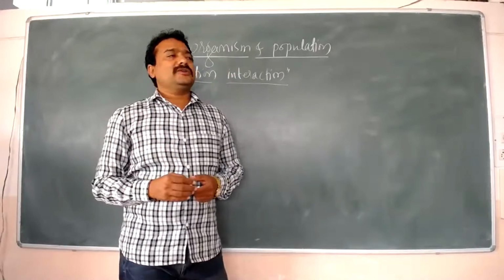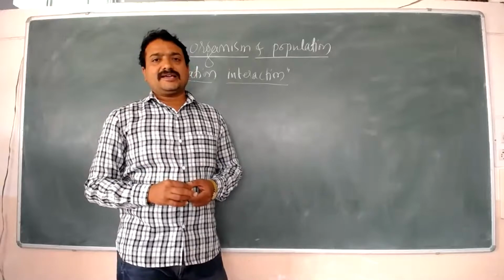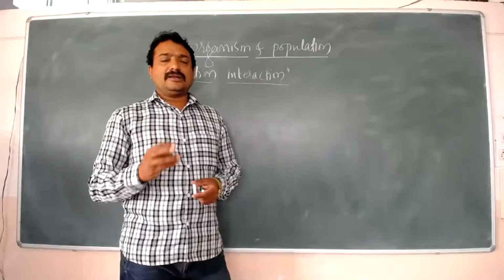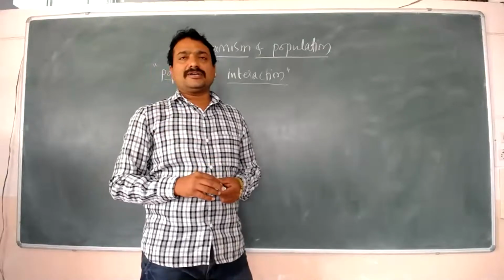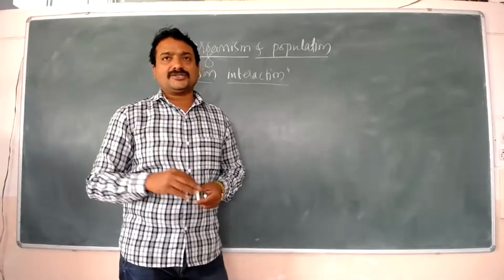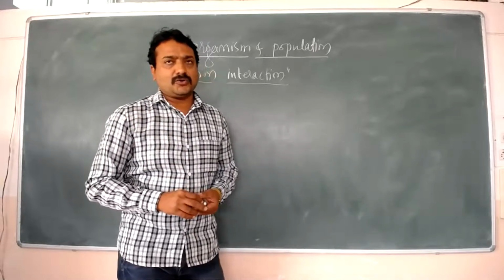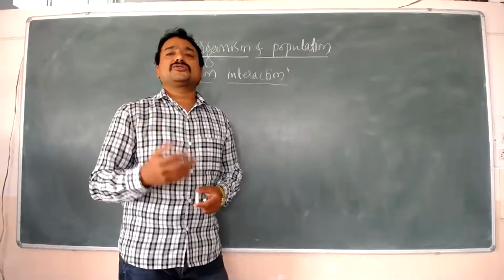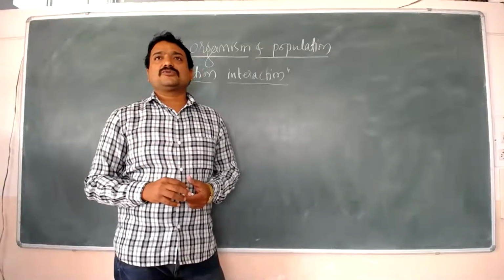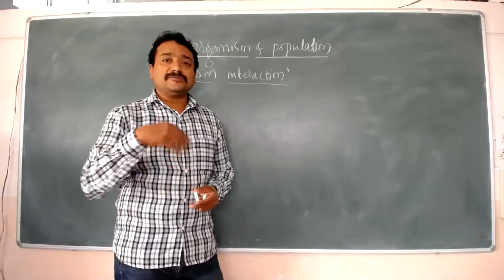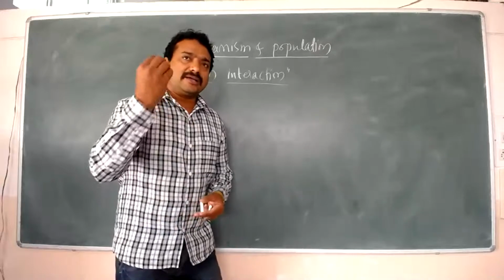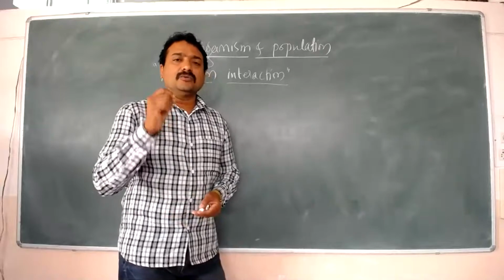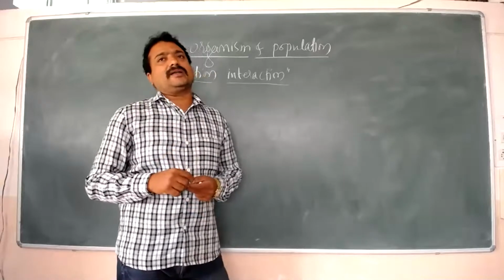Already we have discussed a lot in the lesson. For example, we have discussed the abiotic factors like light, soil, temperature, and water. We have discussed the four abiotic factors and the response to abiotic factors, in which we discussed how organisms respond to abiotic factors like light, water, temperature, and soil.